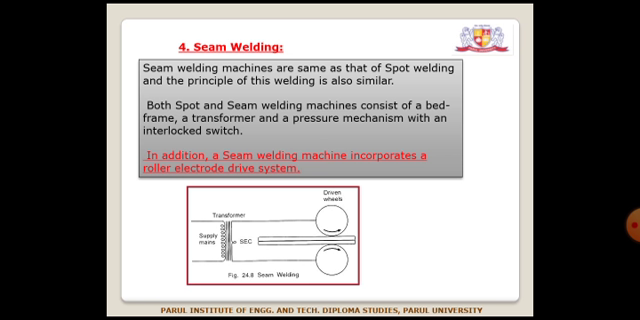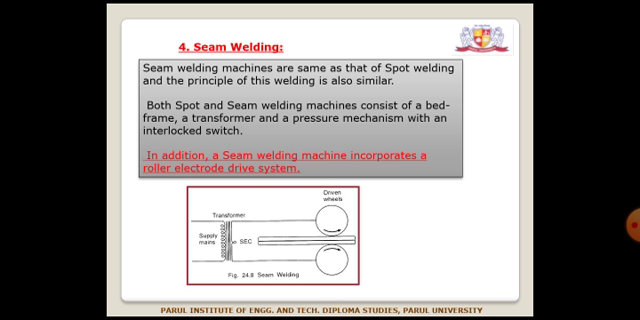The fourth type is seam type resistance welding. In seam welding, the machines are the same as spot welding machines, and the principle of this welding is also similar. Both spot and seam welding machines consist of a bed frame, a transformer, and a pressure mechanism with an interlock switch. In addition, a seam welding machine incorporates a roller electrode drive system.